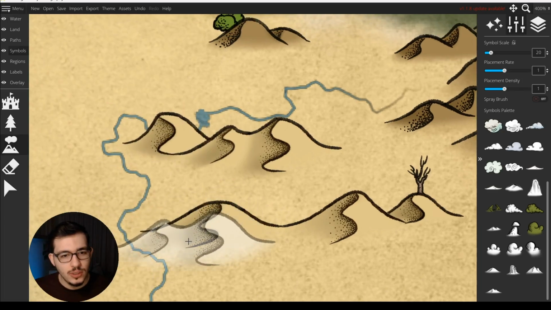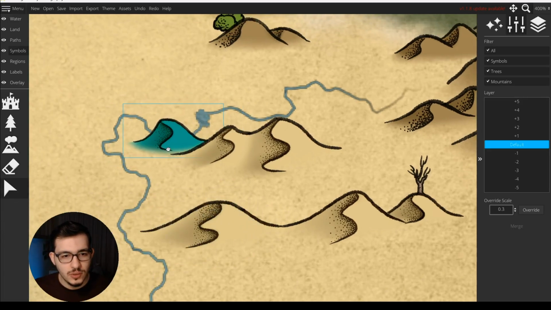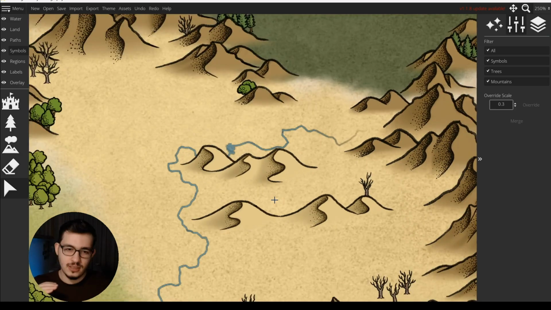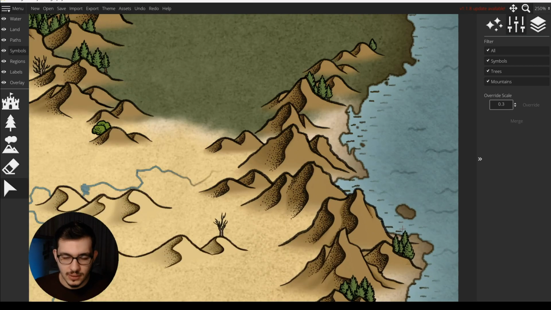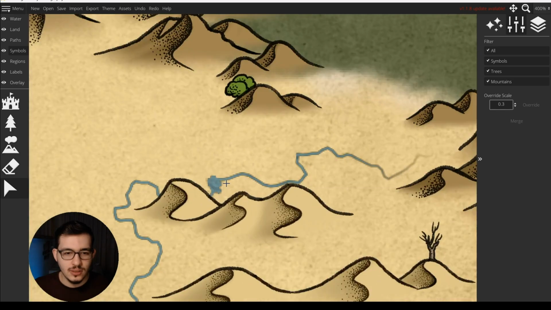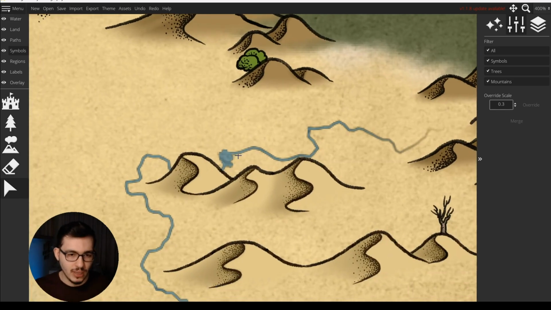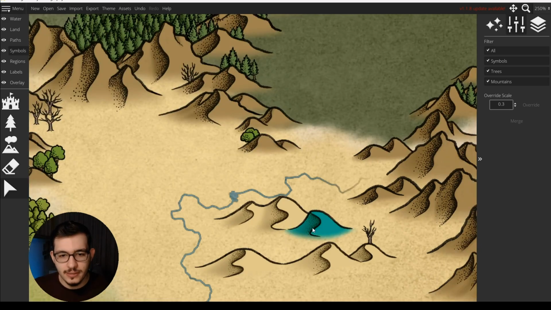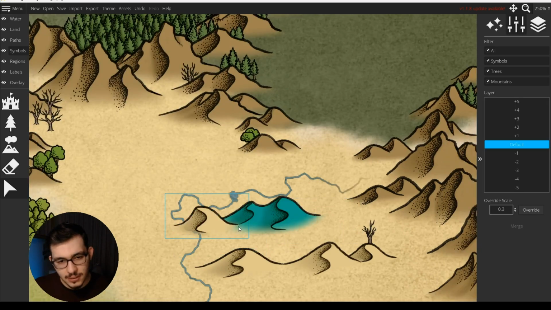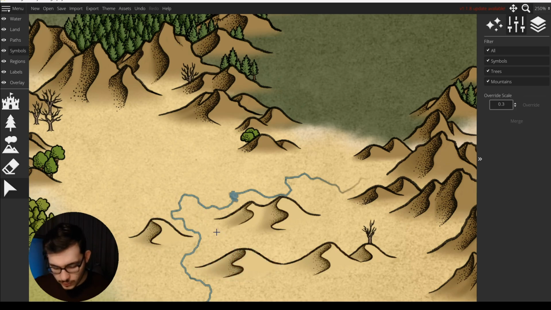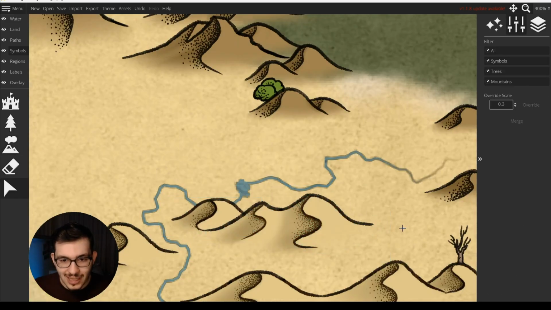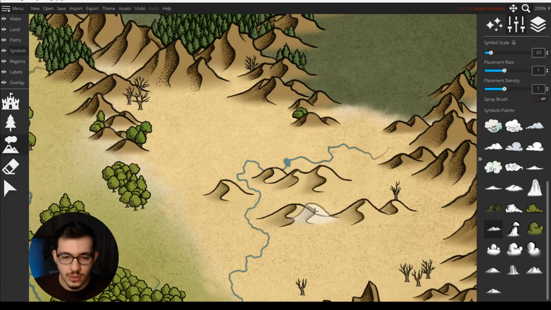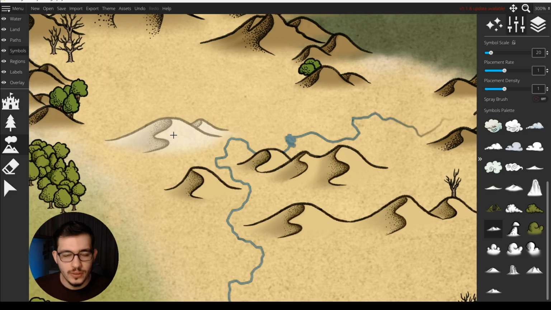And here what I'm doing is I'm trying to create some interactions between the rivers and the dunes so it's not boring. Just like we did on the mountains, the sea being behind the mountain. So it makes the assets more of a part of your map, in my opinion. You can add little gaps also between those lines. You can also use these lines and match them. Let's put this here for now. Then if we don't like it, we can always change their directions and where they are.